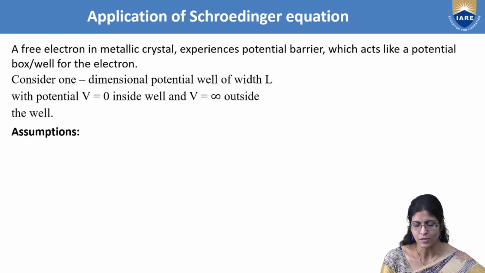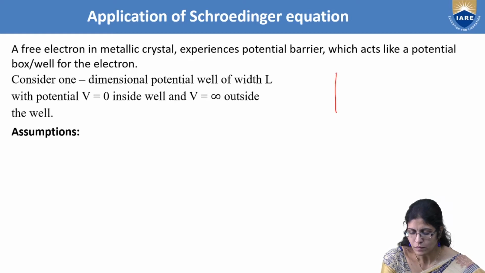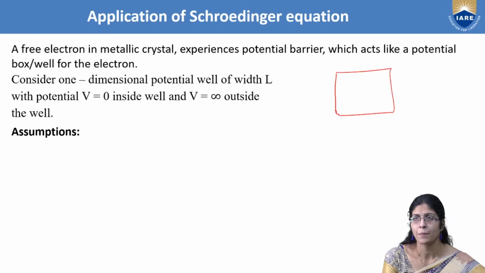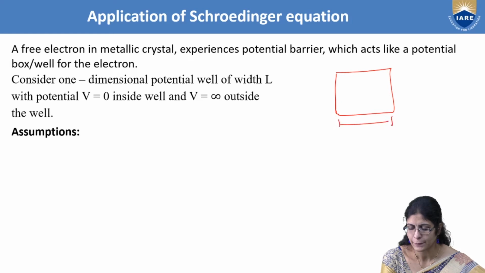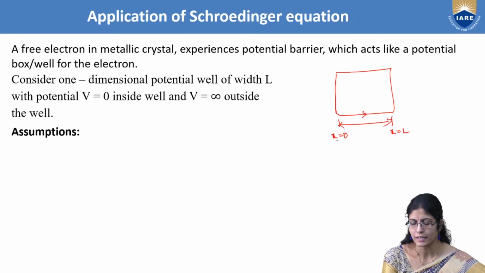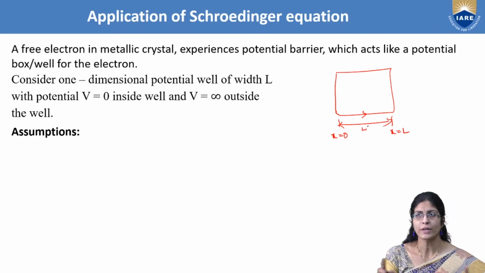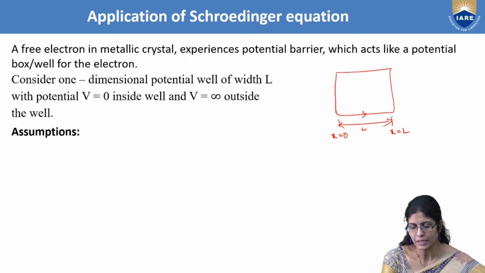And thus we are considering a box of width L. If I am considering only one direction, x, then I can take the limits as x equal to 0 and x equal to L when the width is L. It is the same as taking a 3 centimeter wide box: when you take a scale, the starting will be 0 and the ending will be 3. So this is the same condition, and let me take an electron.